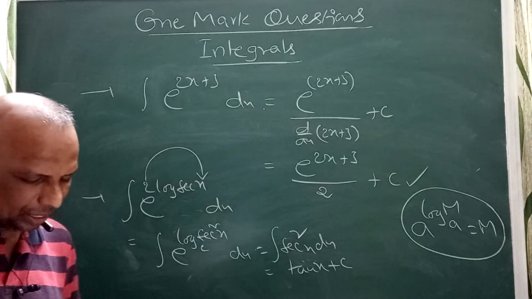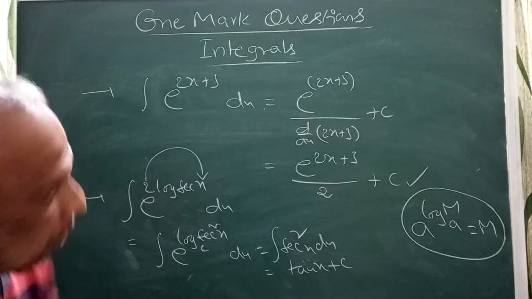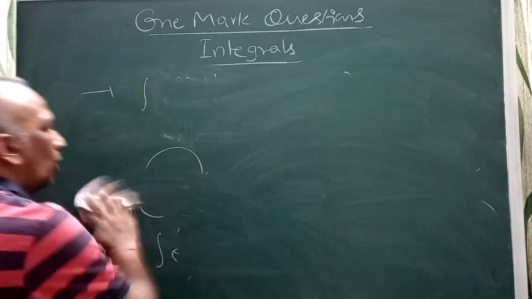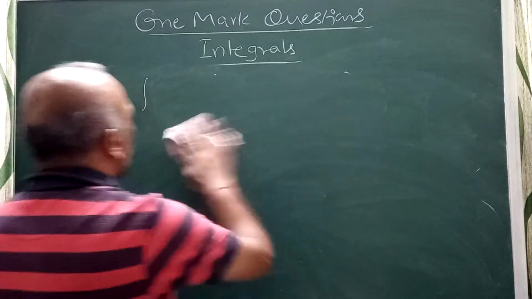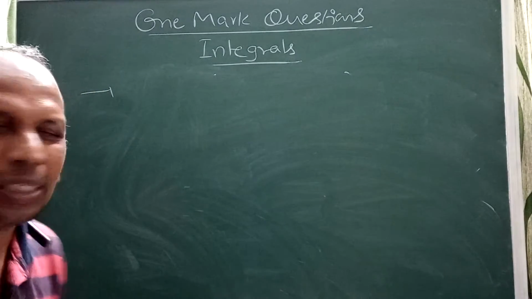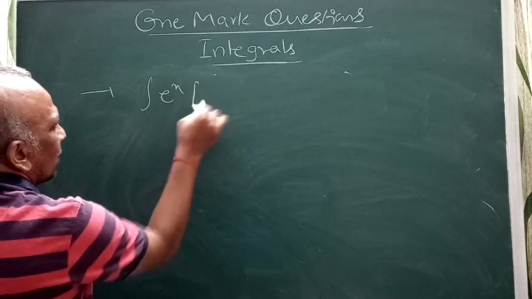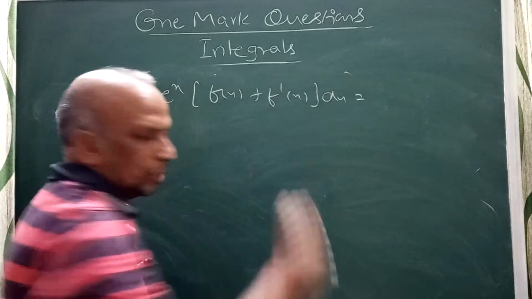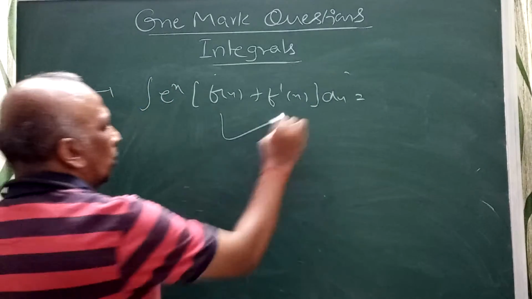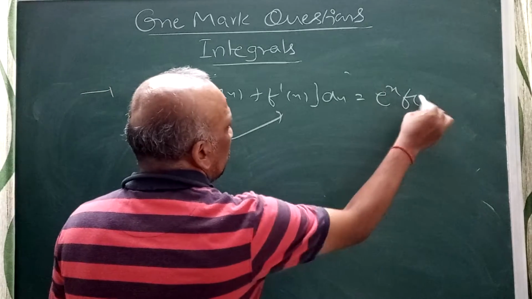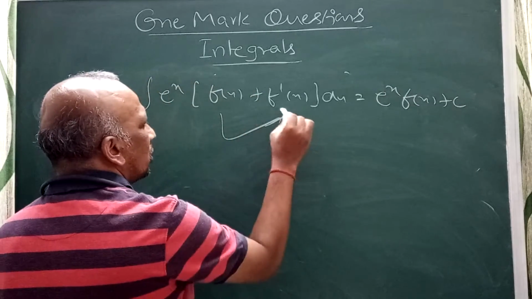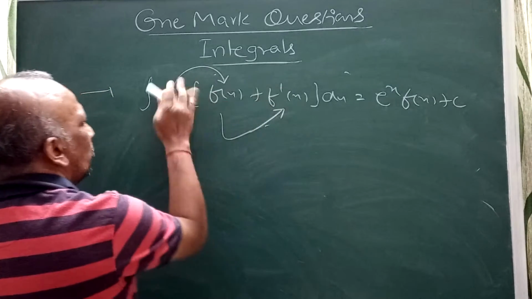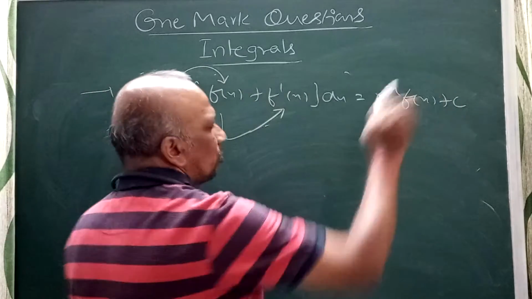Now another one, integral e power x into x minus 1 by x square dx. Before doing that, I will remind you the formula, then I will solve that problem. What is that formula? Yesterday also I discussed this. Integral e power x into f of x plus f dash of x dx. Actually it is integration by parts. When the derivative of this part is here, your answer is e power x into f of x plus c.